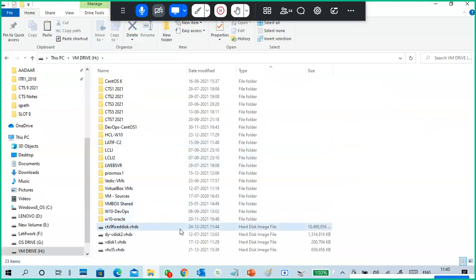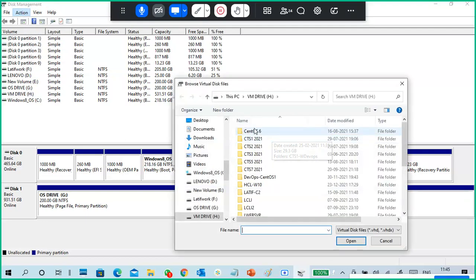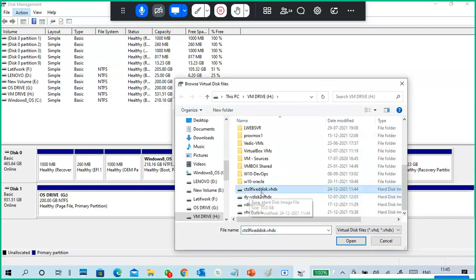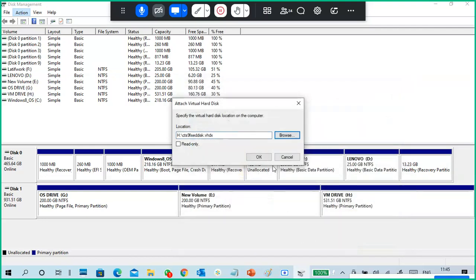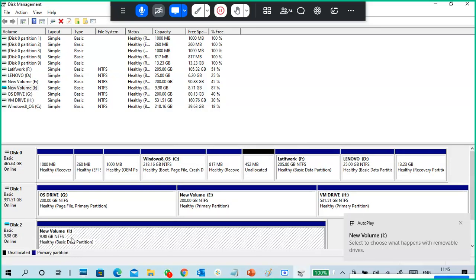And if you see, it is there. Actually, the disk is there in the file format, but it is not connected. Okay, you can attach it whenever you want. So attach VHD, browse. It is in the H drive only, right? So this is my hard disk. Click open. Now see, my disk is attached, and as I told, drive letters may change because drive letters are logical.